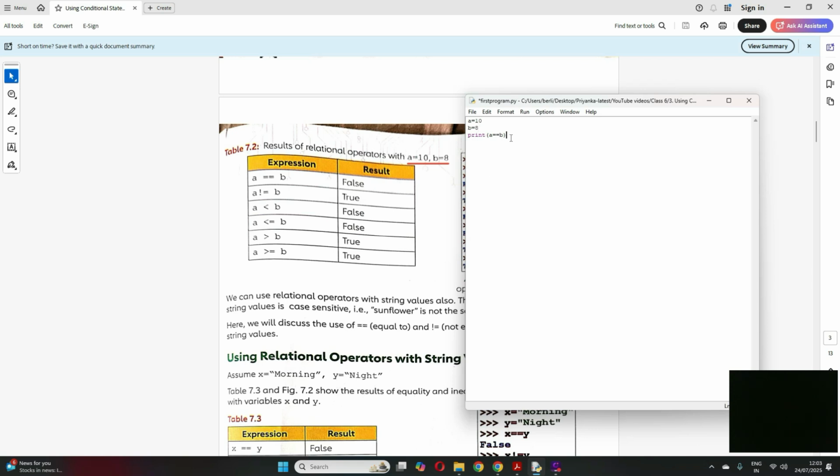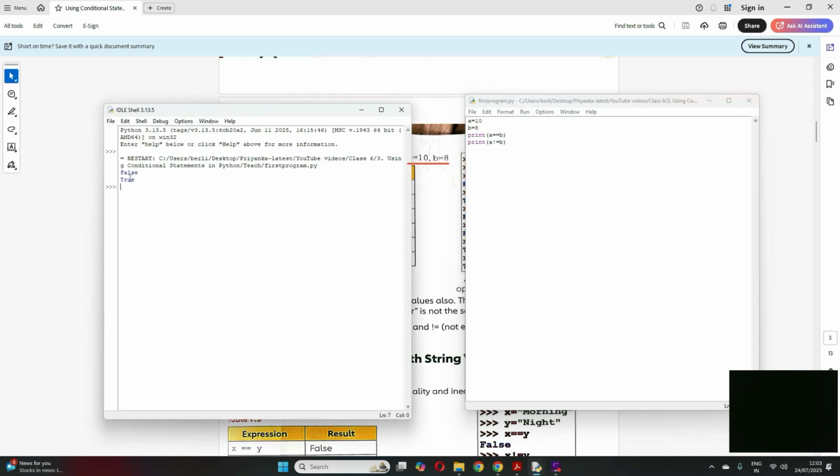Now suppose here A exclamation mark equal to B. Let me check this. This also you can check, A not equal to B, and this is true. A is not equal to B, right? So if I save it and run it, it will come as true because A is not equal to B. See, it came as true. False came for the first one and true is coming for the second one, correct? Now if I make this 10, you will see this statement will come as false because now A is equal to B, so it's not 'not equal to'. So now if I run, see, this is coming as false.